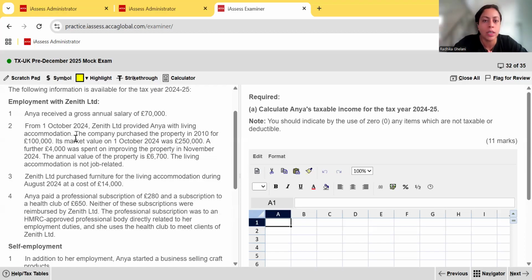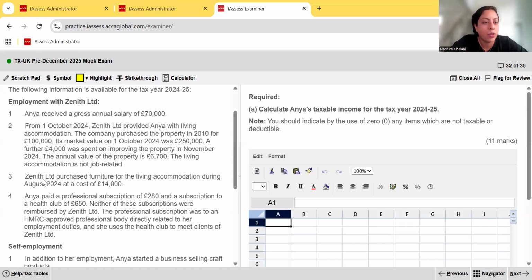So is that more than 6 years from the date of purchase to the date that they've made it available for employee use? Yes, it's definitely more than 6 years. So remember, you don't use cost, you use the market value for assessment. And you can clearly see that the value of this property is above 75,000. So aside from the basic accommodation benefit, Anya is going to be taxed on the additional accommodation benefit as well, isn't it? Then they told us that the annual value of the property is 6,700 and the living accommodation is not job related. So because it's not job related, there is going to be an accommodation benefit taxed on her.